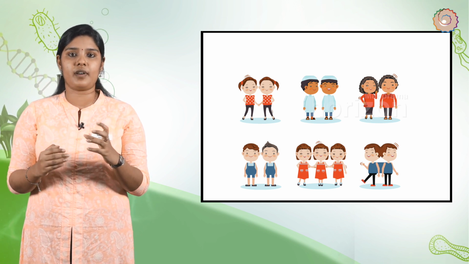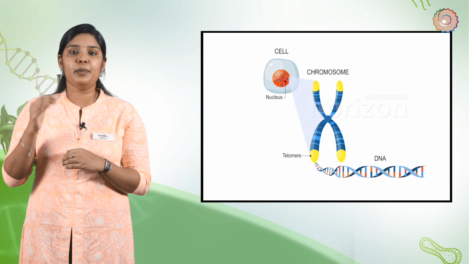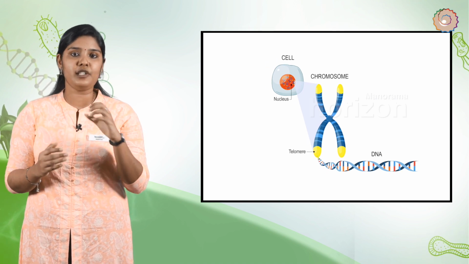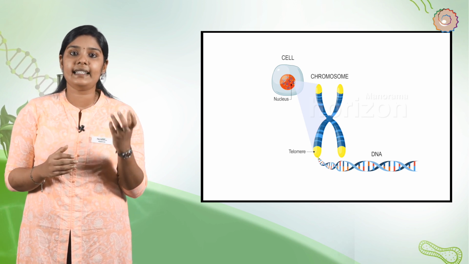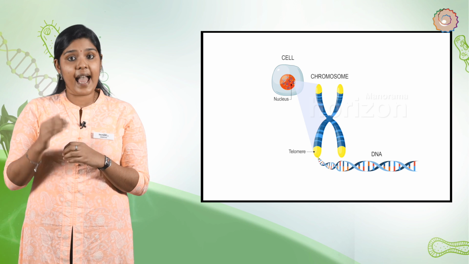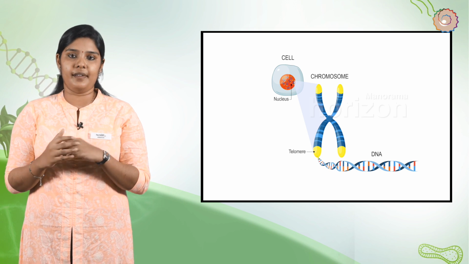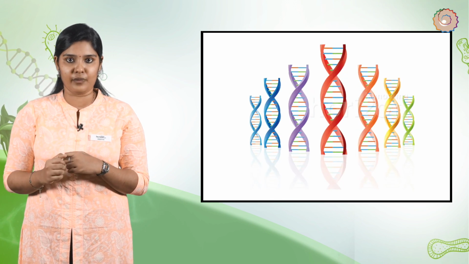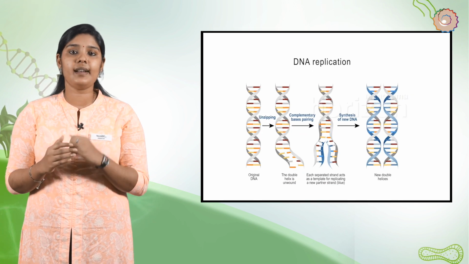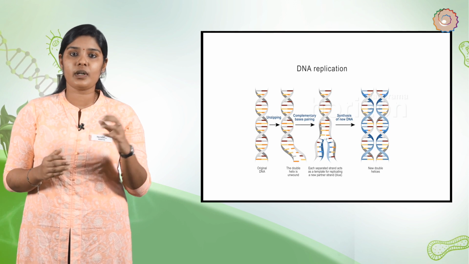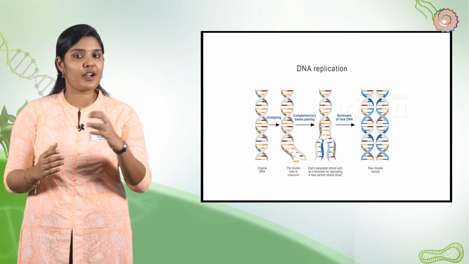Organisms look similar because their body designs are similar. If body designs are to be similar, the blueprints for these designs need to be similar. DNA is called the blueprint of life because it contains and shares the information and instructions needed for an organism's growth, development, survival. The process of reproduction involves making copies of blueprints of body design, which is otherwise called DNA copying, or in other words, DNA replication. Basic event in reproduction is DNA copying.